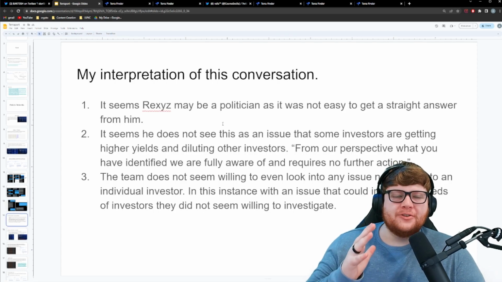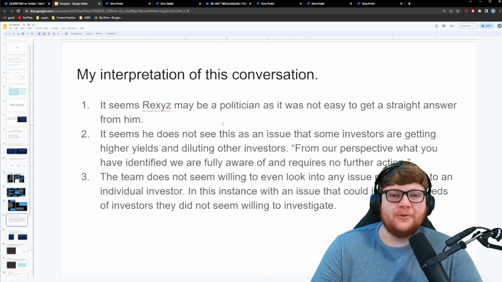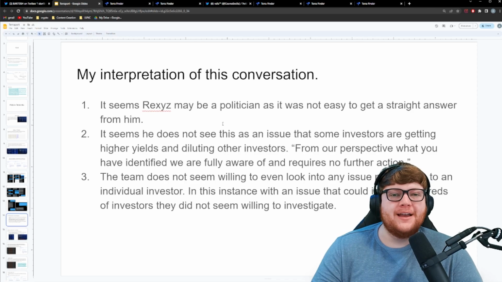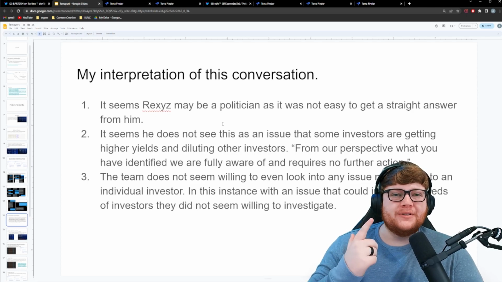And so after being asked directly as to if they would investigate an issue here where there's essentially a mismatch, where the white paper says there should only be 40 million tokens that are earning this 90% yield, but in reality way more tokens than that are earning this yield. He said the team is aware of that and they don't see that as a problem.